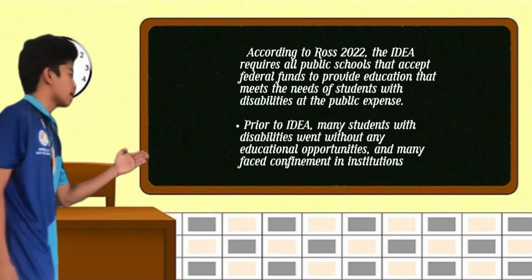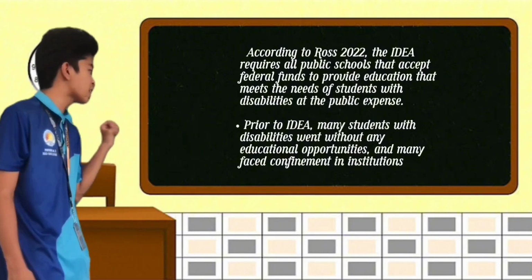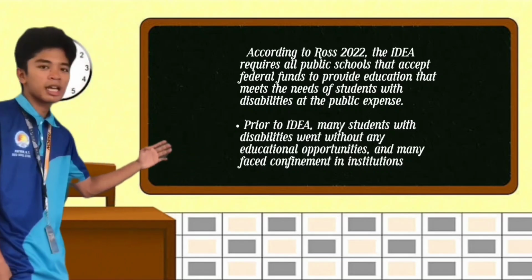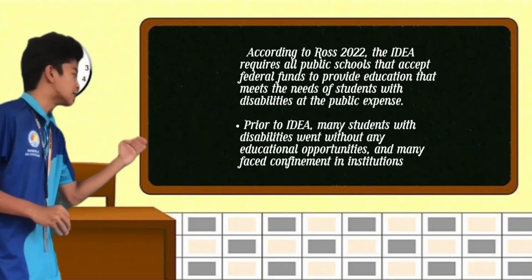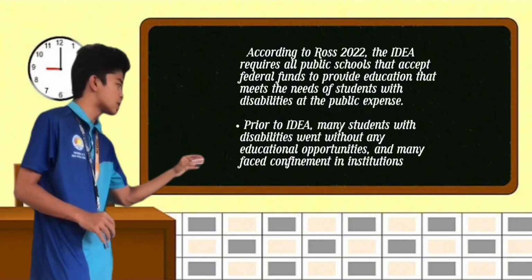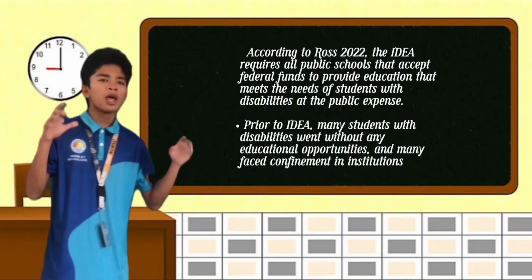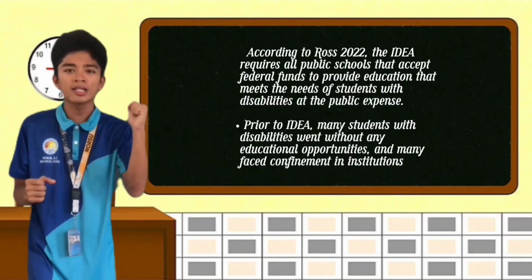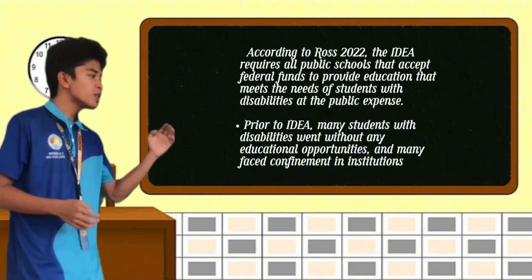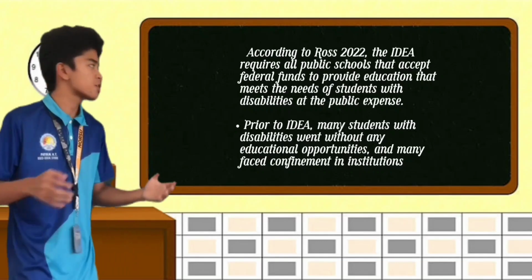According to Ross 2022, the IDEA requires all public schools that accept federal funds to provide education that meets the needs of students with disabilities at public expense. Prior to IDEA, many students with disabilities went without any educational opportunities and many faced confinement in institutions. So this law definitely provides education for students who are handicapped. This is a big opportunity for them to reach their goals and touch their dreams.